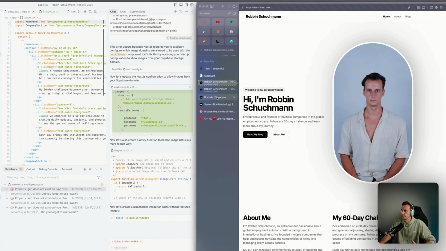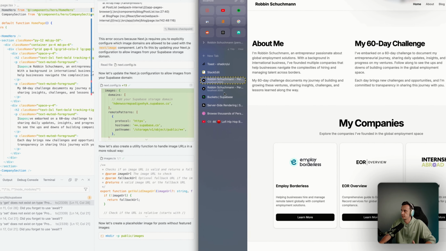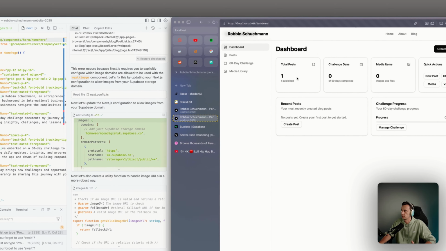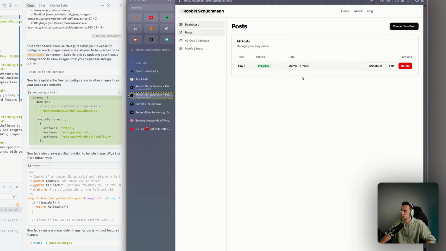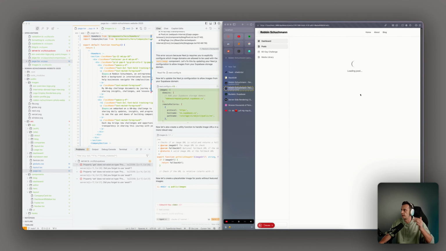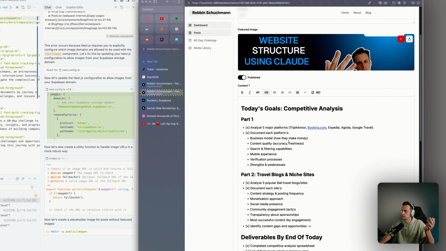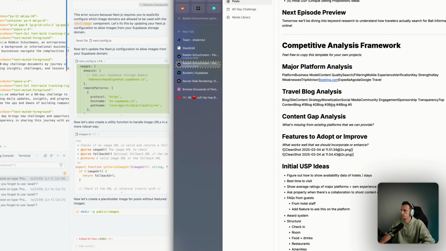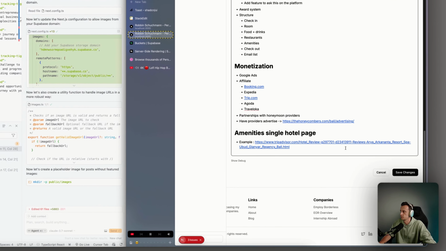Yeah, to summarize, we created the landing page. We created a basic CMS where we have a basic dashboard with how many posts. We can add new posts. We can edit the post. We can add images that we store in the bucket. And we added an import function for markdown files. This doesn't work because it's just links to images.